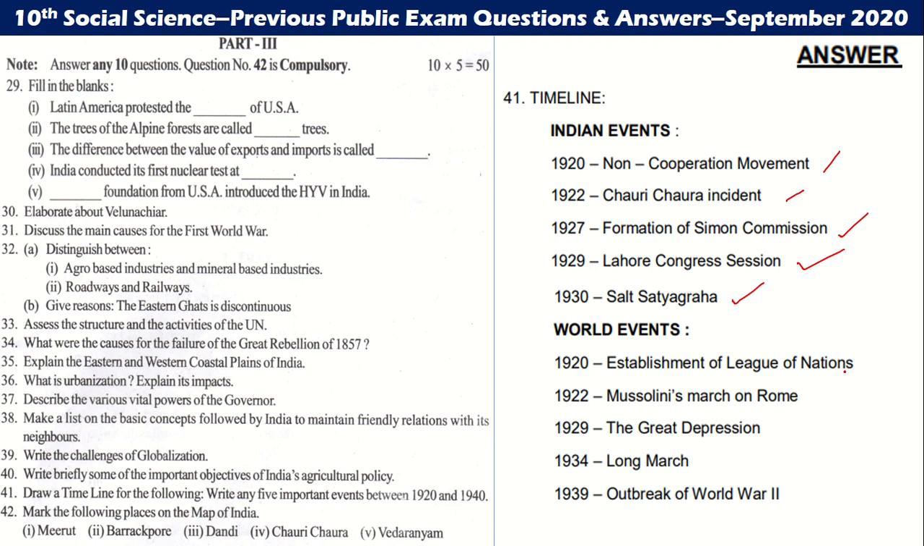World events: 1920 establishment of League of Nations, 1922 Mussolini's march on Rome, 1929 Great Depression, 1934 Long March, 1939 outbreak of World War II.